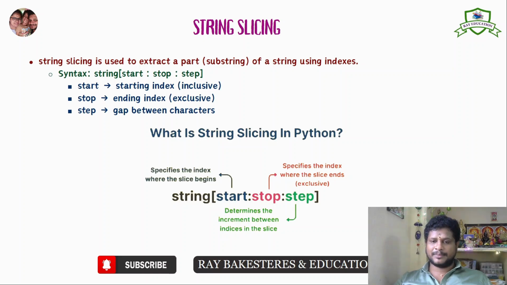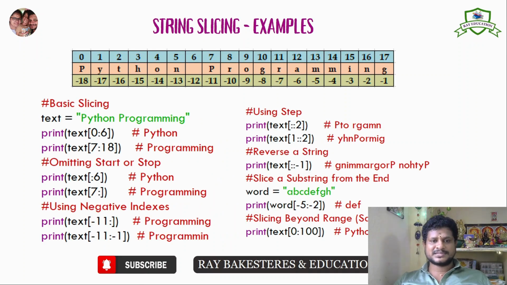Okay, let's see an example now. Look here, I give simple examples. String slicing, Python programming. For your ease of reference, I just give a chart here. Look here, text is equal to Python programming. Text is a variable, it holds the value Python programming. Note carefully, in Python programming, in the middle I gave one empty space. So this empty space is also a part of that particular string. We can't omit that, it is also included there. So look here, PYTHON, space, PROGRAMMING.